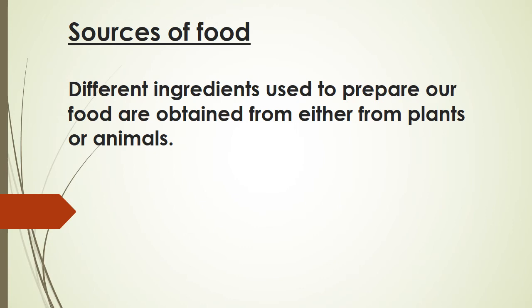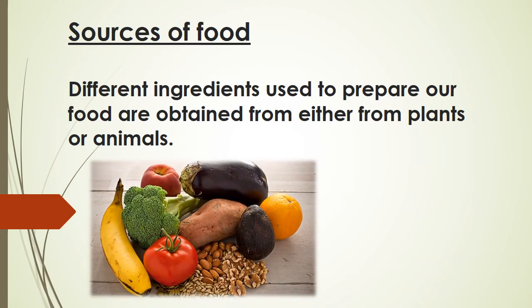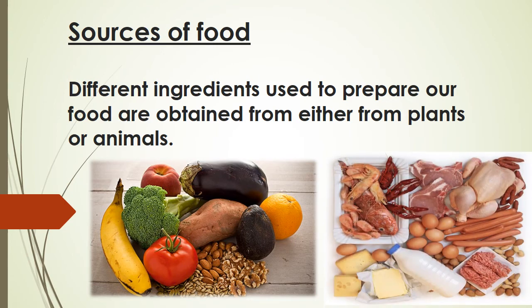Now, let me give you some examples of the food that we get from plants. Those are potato, tomato, apple, banana, etc. Got it, children? Yes. And now, let me give you some examples of food that we get from animals also. Those are milk, meat, egg, etc. Got it, children?